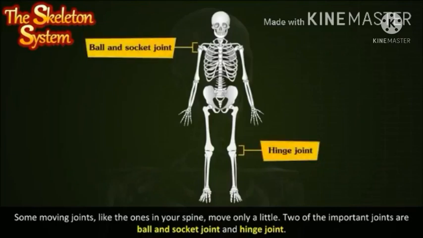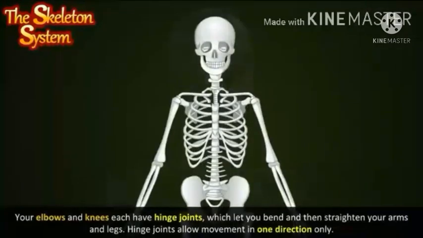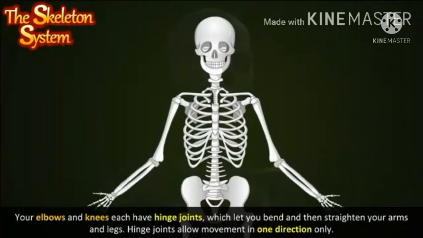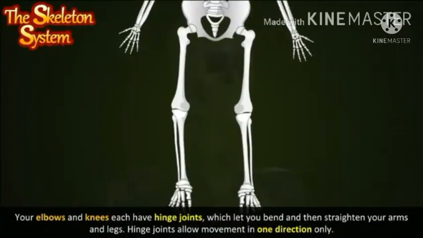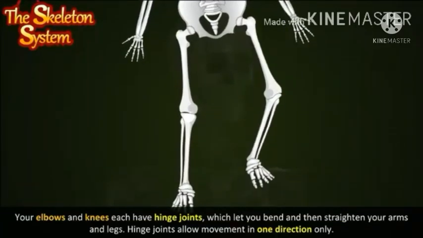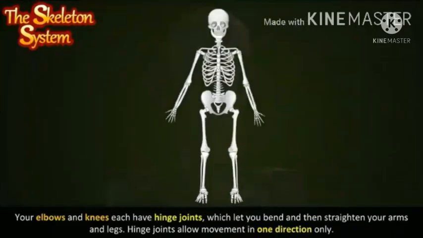Two of the important joints are the ball and socket joint and the hinge joint. Your elbows and knees each have hinge joints, which let you bend and then straighten your arms and legs. Hinge joints allow movement in one direction only.